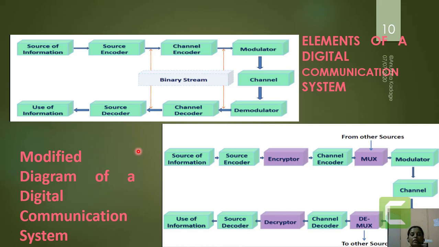Now we will go to the basic elements which are present in a communication system. When you have gone through analog communication systems, you might have seen only the presence of three blocks. One was the source, also said to be the transmitter, second was the channel, and third was the receiver. But when we go for digital communication, we should have a source of information. That means either the sensor output or, for example, the mic data which I am inputting to the computer. That will be said to be the source of information.